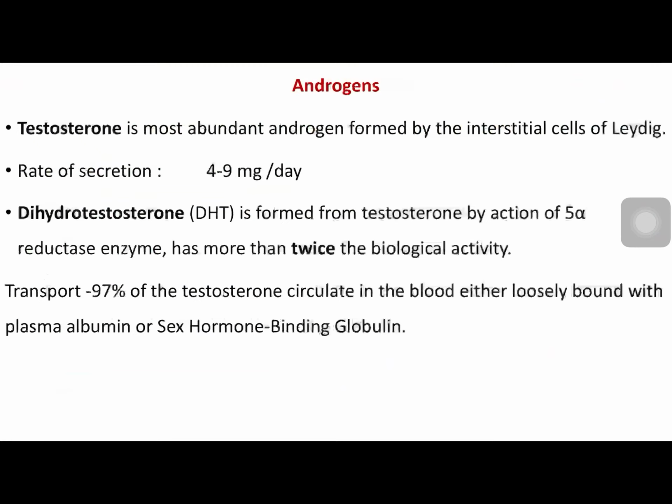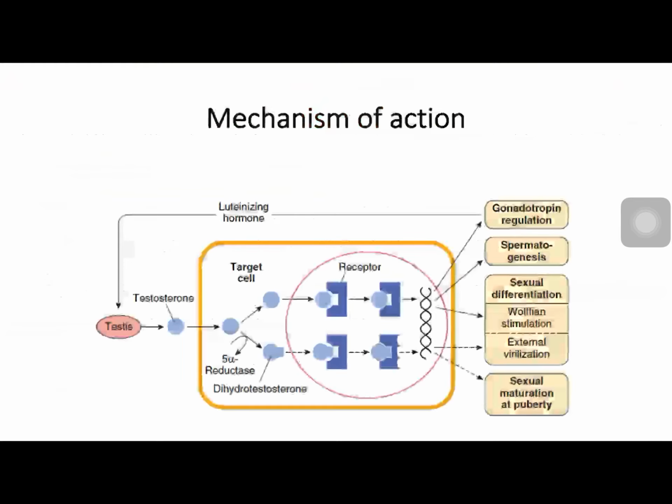Now we will see what are androgens, which are produced from interstitial cells of Leydig. Androgens are chemically three. One is testosterone, another one is dihydrotestosterone, and the third one is androstenedione, which is not mentioned here. Rate of secretion is around 4 to 9 milligrams per day, and they are transported bound to plasma albumin and sex hormone binding globulin. They are also transported into the seminiferous tubule by androgen binding protein secreted from Sertoli cells.